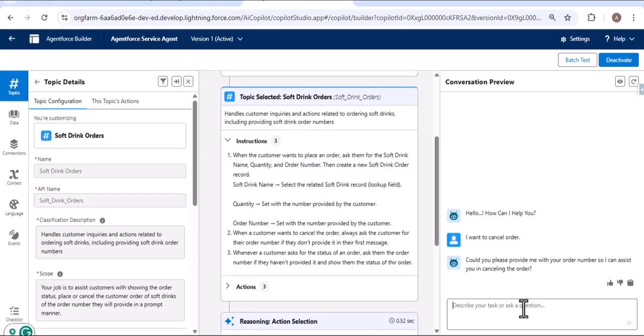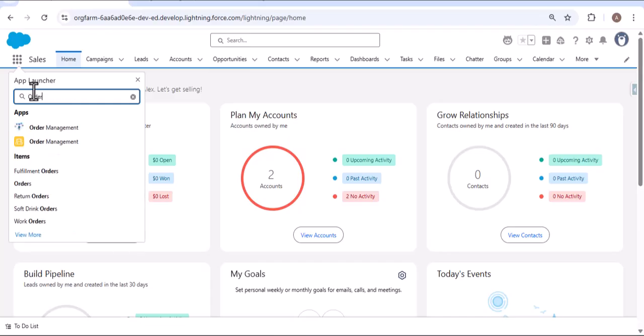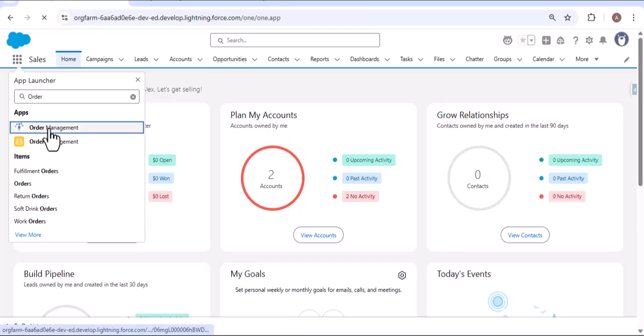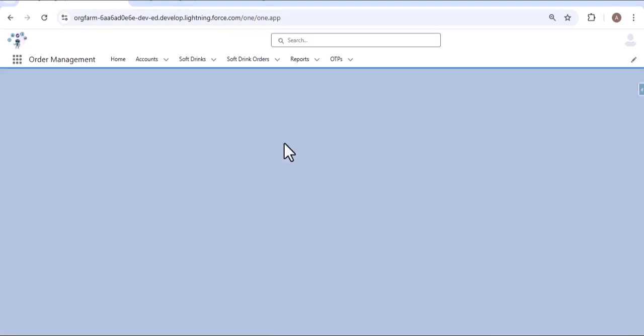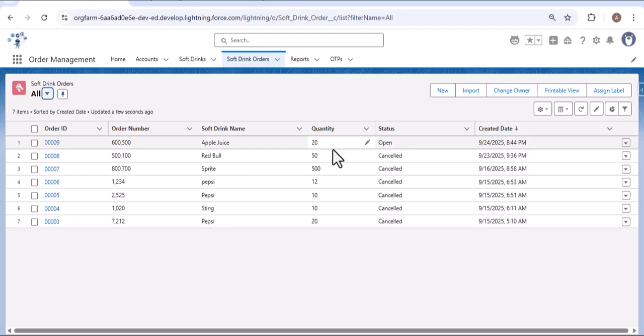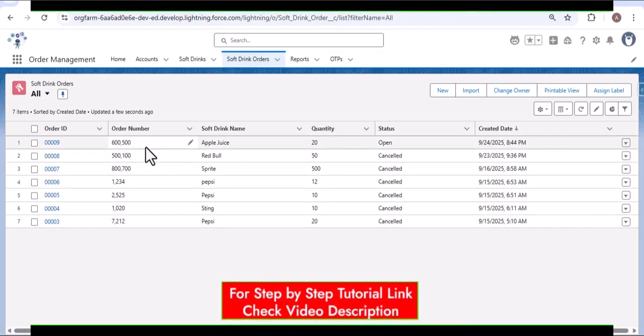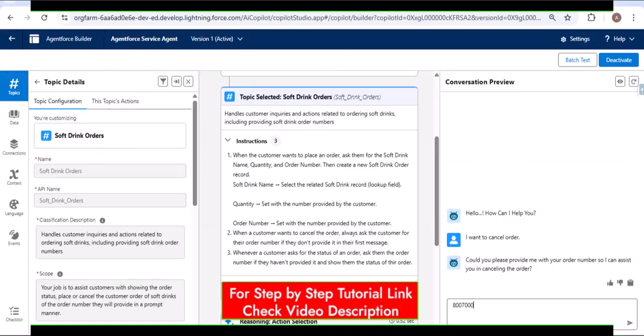So here I am providing 800700. I have created the object where I have stored all this information. Let me show you that. In the app launcher, I am searching for the order management application. In that I have created one object, which is soft drink orders. As I open it, here we have one order which is in the open status. Since all the other orders are cancelled, now I will provide this open status order number 600500.